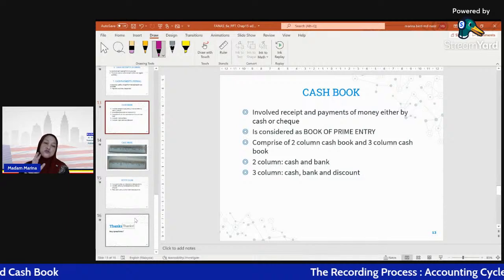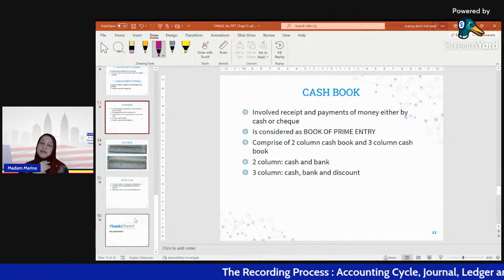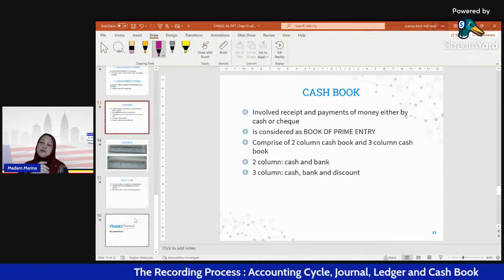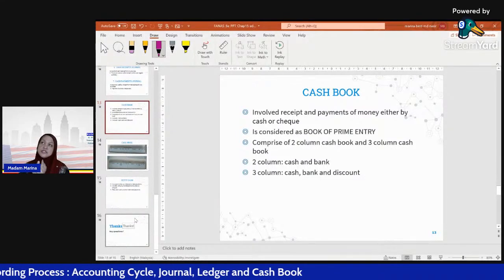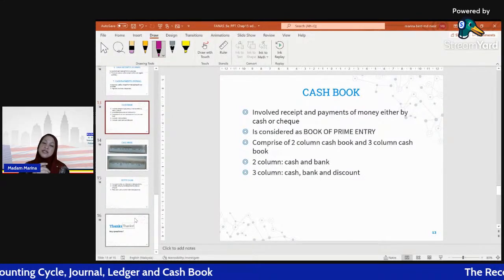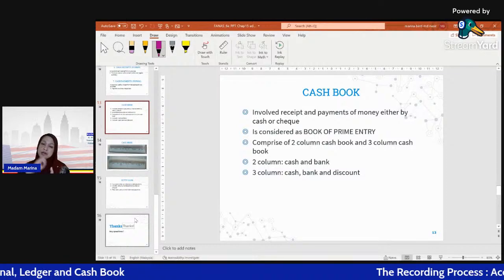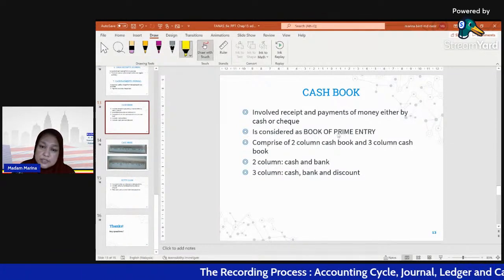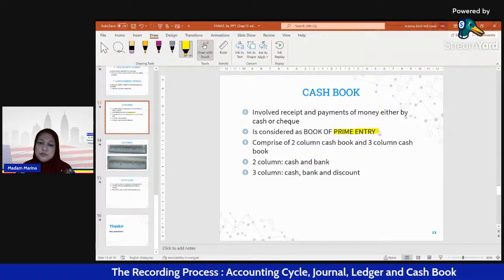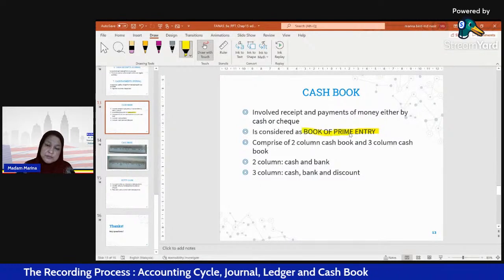It is also considered a book of prime entry. That's why we do not cover the cash payment journal and cash receipt journal, because we directly post to the cash book. This is also called a book of prime entry, buku catatan pertama.